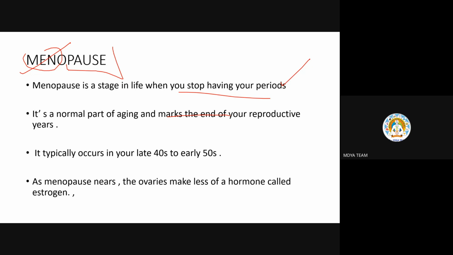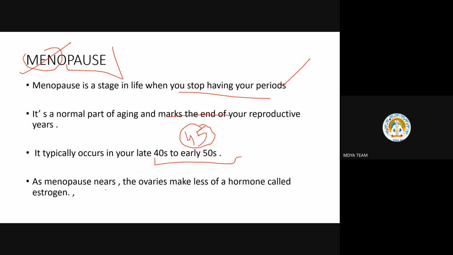It typically occurs in your late 40s and early 50s. Usually it is said that around the age of 45 it is the last. Nowadays, due to a sedentary lifestyle and improper eating, females are having early menopausal symptoms, getting menopause early itself. But the usual age range is 40 to 50s. After 50, the maximum age is 50.